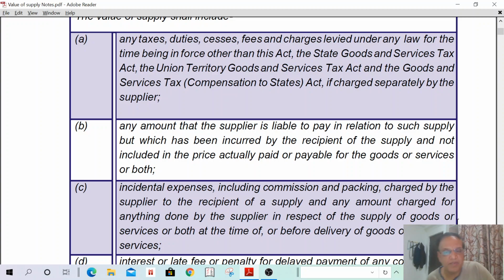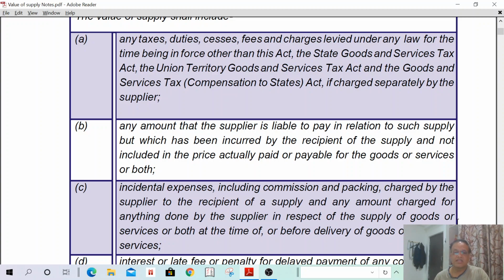I can read for better understanding. Incidental expenses including commission and packing charged by the supplier to the recipient of supply, and any amount charged for anything done by the supplier in respect of the supply of goods or services, or both, at the time of or before delivery of the goods or supply. All incidental expenses, anything, maybe packing, transportation, commission, shall be included in the value of supply.